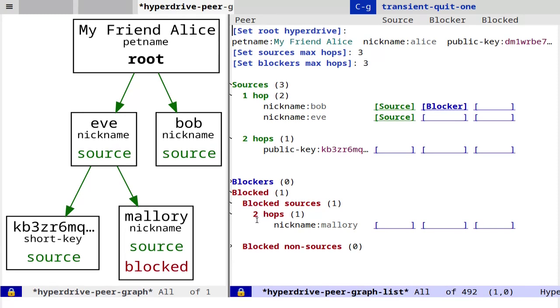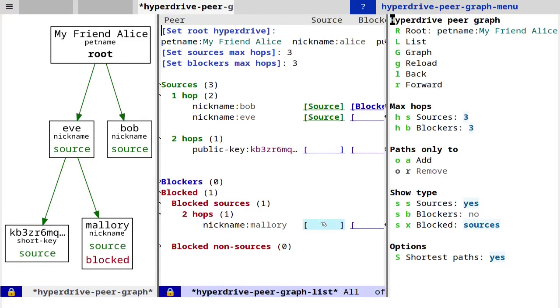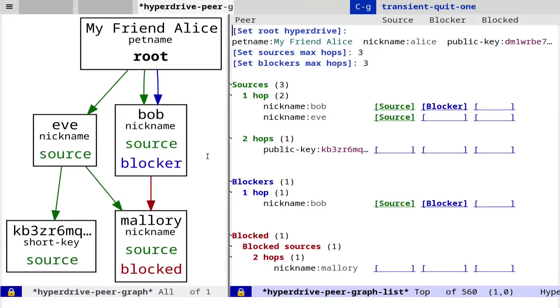But how is it that Mallory ended up being blocked? Let's open up the transient menu once more and click S, B to show blockers. Now we can see that Bob has blocked Mallory. This means that Bob is not interested in seeing search results from Mallory. Since Alice has included Bob as a blocker, that means that Alice trusts Bob to block people on her behalf. And so since Bob has blocked Mallory, Mallory does not show up in Alice's peer graph as a source.